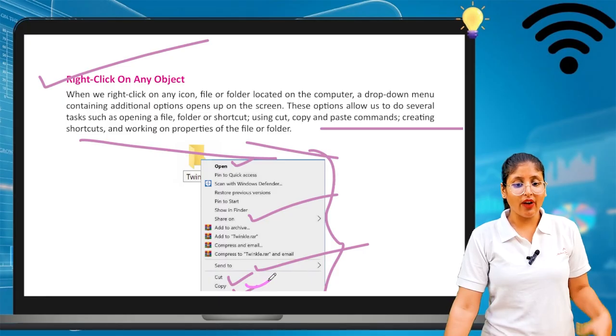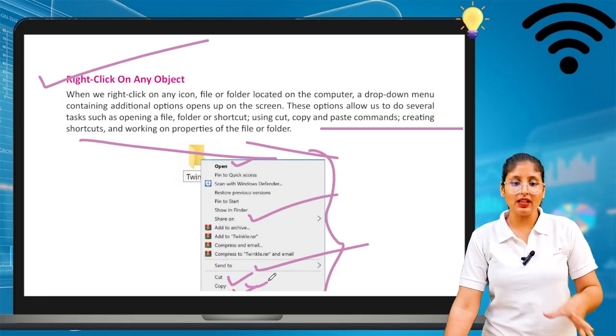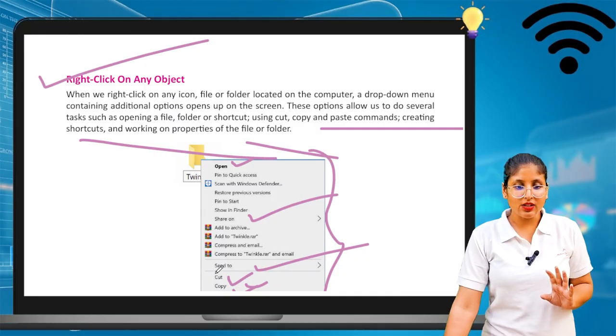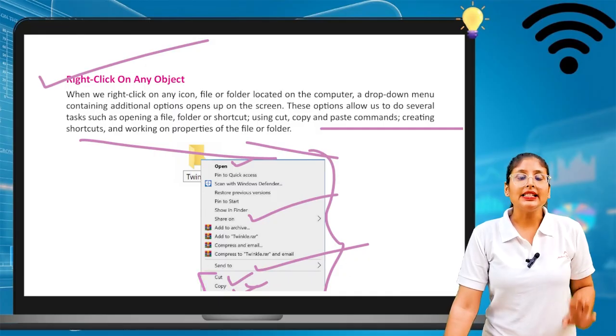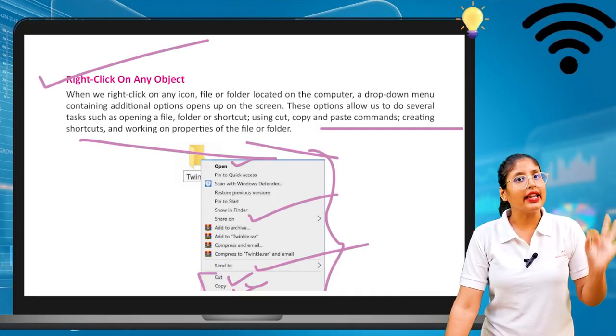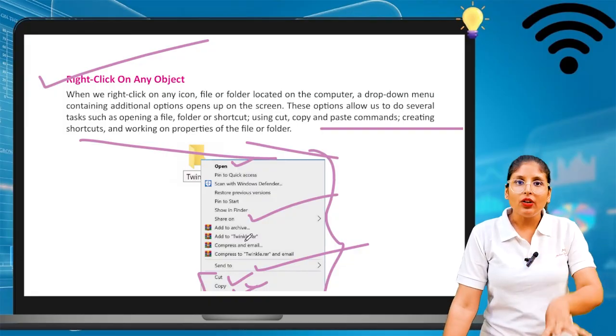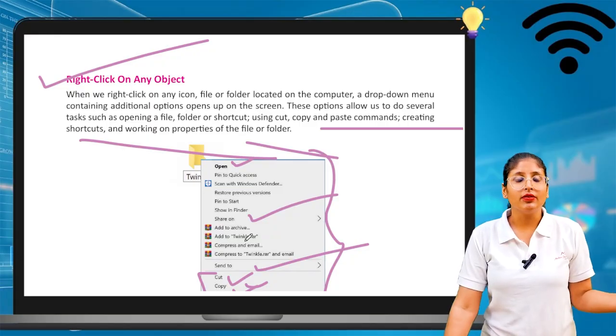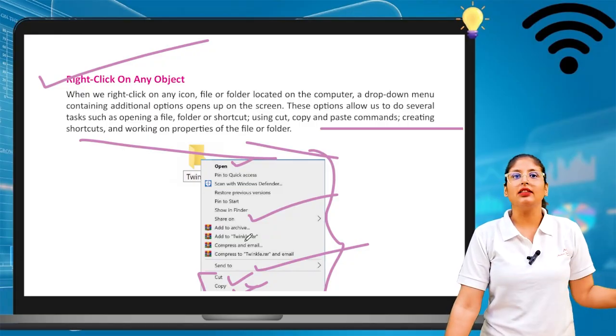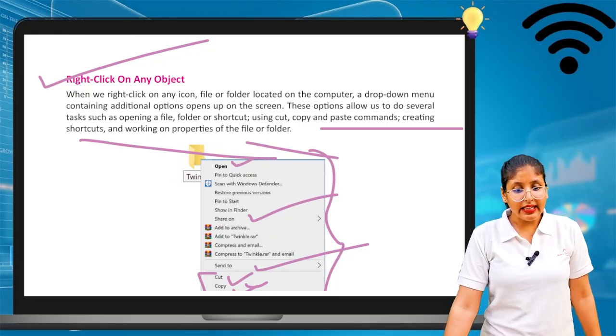So this file, this folder should be copy, paste or cut also. These things we can do by right click on any folder or any file. These options come. Okay. But I am telling all these things, try it also. Without trying, nothing can be clear. Okay. Then you can also delete that file and you can create that file shortcut also.